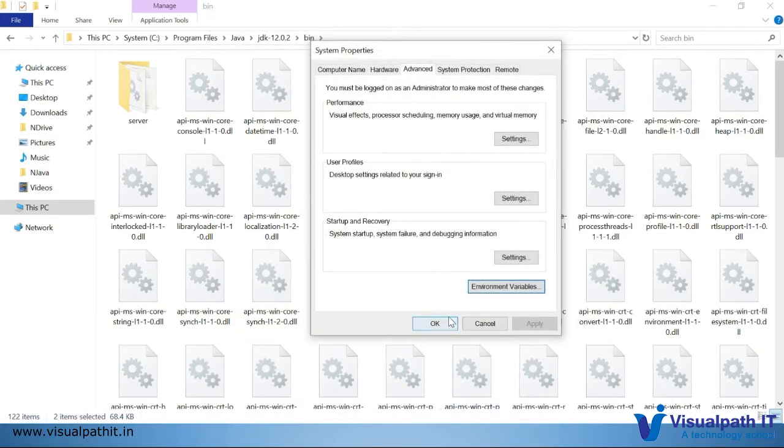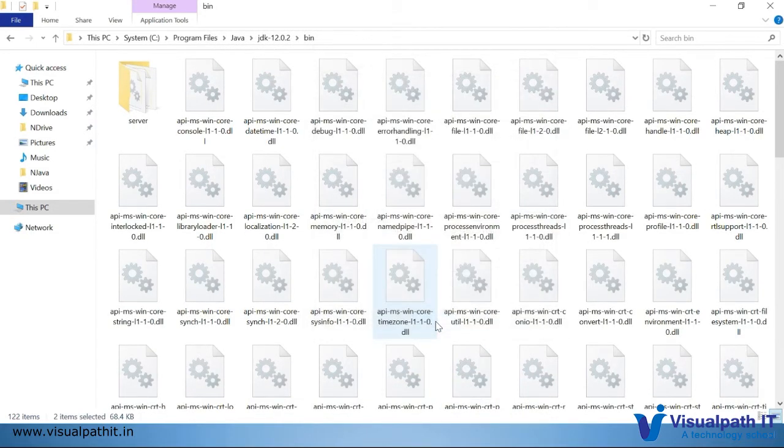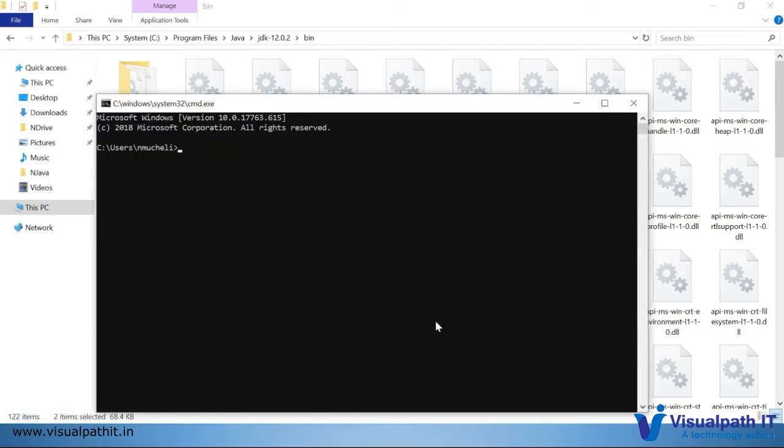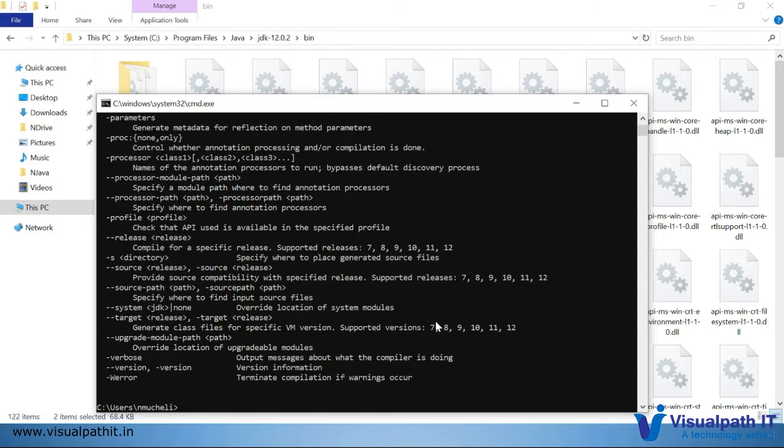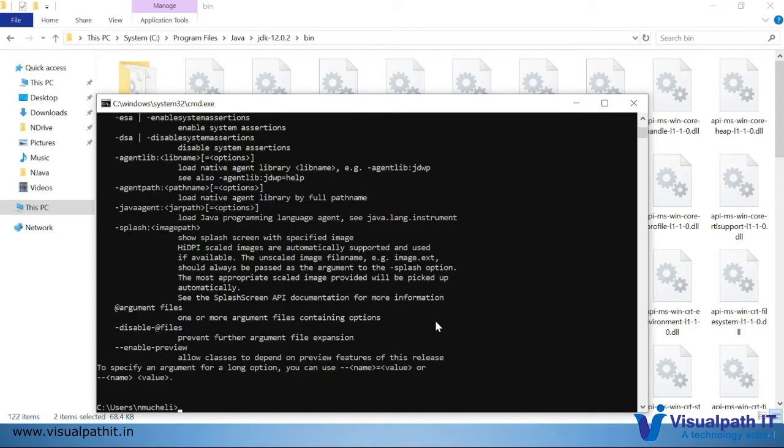Okay. Now we can test whether our changes are actually reflecting or not. Doing the same thing, I'm opening a new, fresh command prompt, just checking. Yeah, it works. We'll check other commands. javac works, java works, everything is perfect.